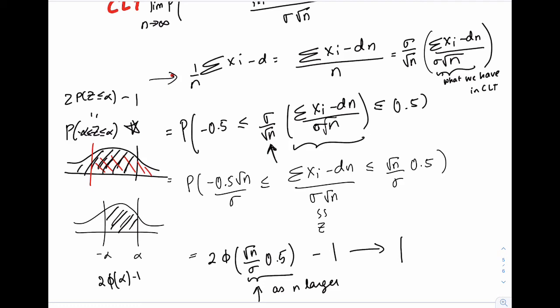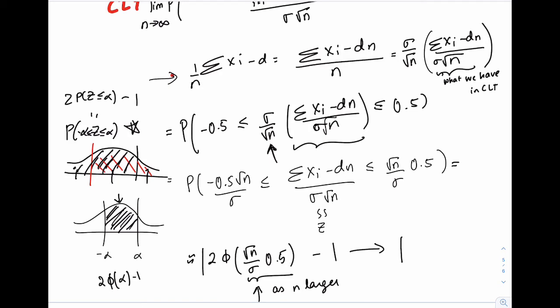Now you have counted this center region once, and these outer regions twice. You want to remove one of each, to count just one of these regions, and that means removing 1. So it's 2 times P of z less than or equal to alpha, minus 1. That will be exactly this probability. Really I should put in approximately here. So this is approximately 2 times phi of square root n over sigma times 0.5, minus 1.